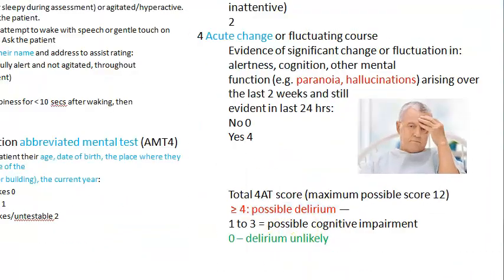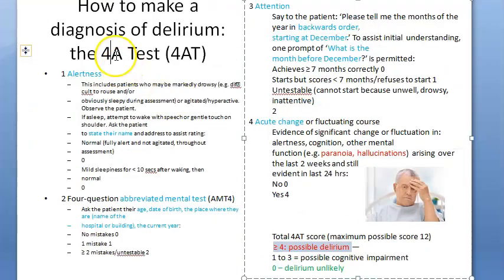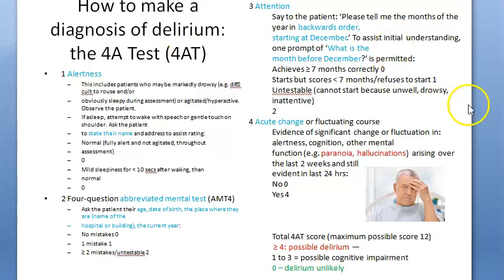This is the 4A test score. If it is greater than or equal to 4, it's possible delirium. Sometimes the patient may not be able to answer, so it could still be delirium. And sometimes the patient really didn't understand you at all. They don't know what comes before December. So you should keep all that in mind, okay, guys?